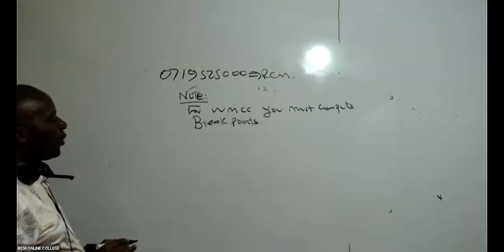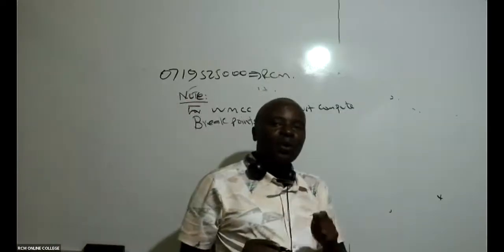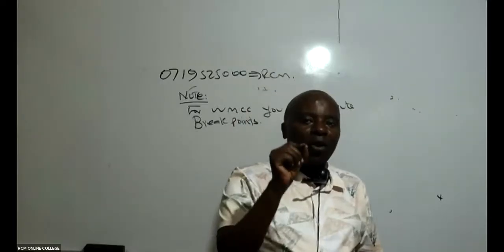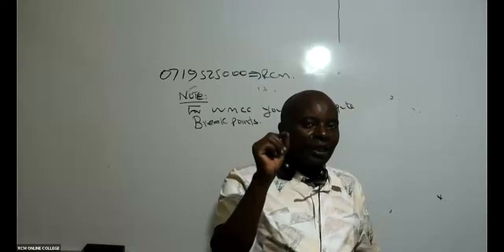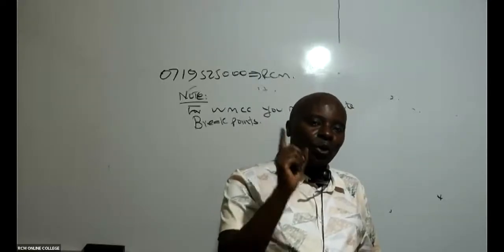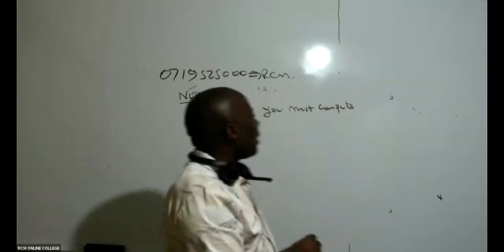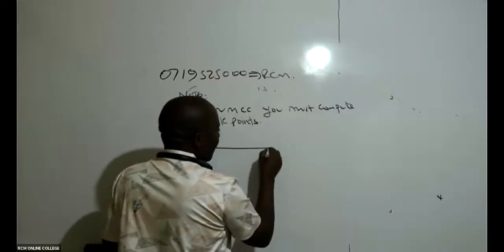If you remember very well, a breakpoint is that exact point where the cost of capital changes. For example, your cost has been 12, 12, 12, 12, 12.